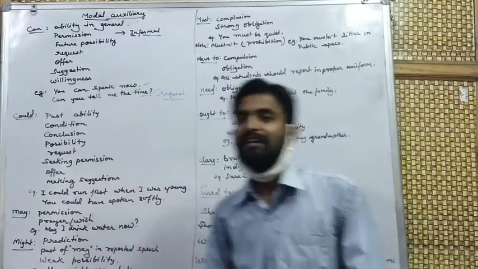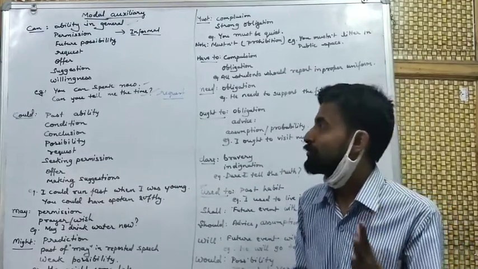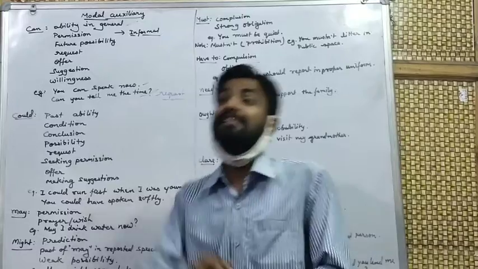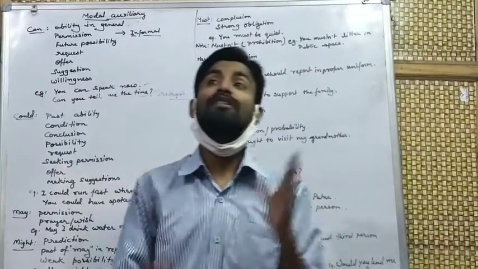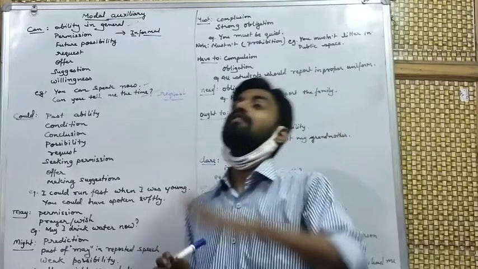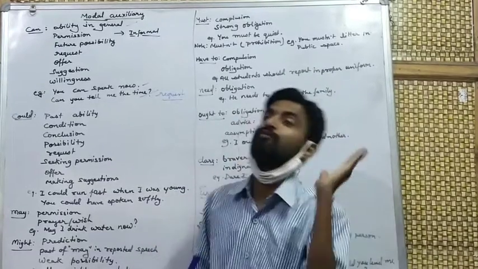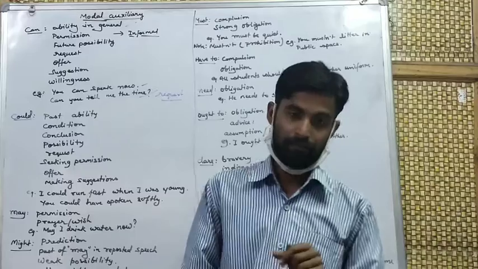Future possibilities. Can is also used to show future possibilities. What does future possibility mean? It can rain tomorrow. What does it show? It shows future possibility. This line is showing that in the future, tomorrow, it can rain.